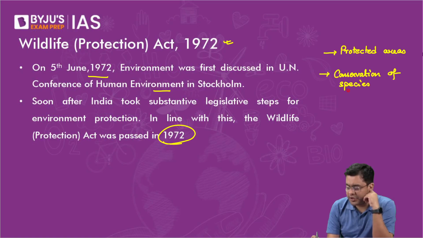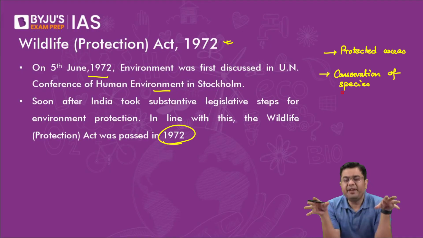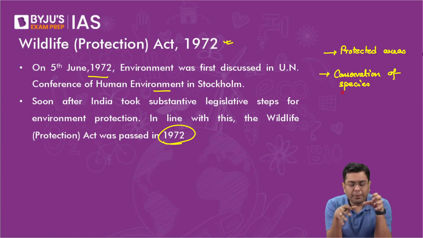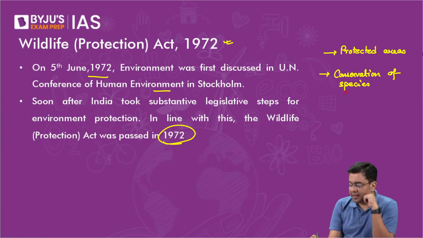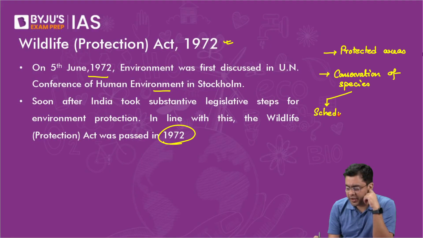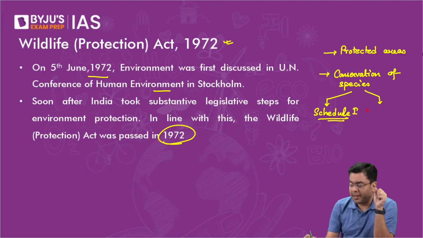And that conservation of species can be tackled by classifying the various species based upon the threat levels they are facing. Based upon that, the species are classified into various schedules. For example, Schedule 1 means maximum protection. Schedule 1 encompasses maximum conservation and maximum protection, and in that you also have part 1, part 2, then Schedule 2 also. So like this, you have 6 schedules.